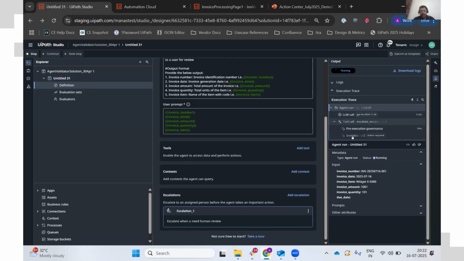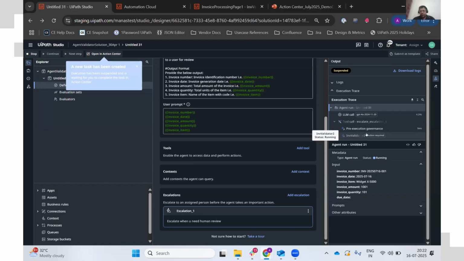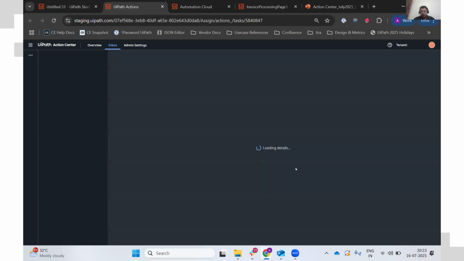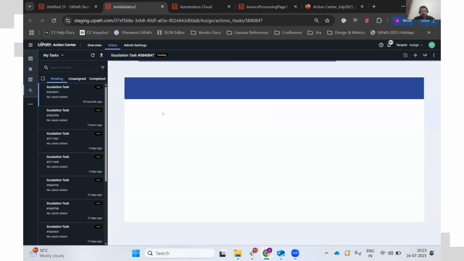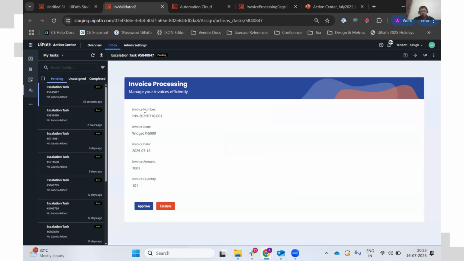Okay, so my task should get completed. And yeah, I got a pop-up that my task is ready. So I'll go to my task. Let me first show you Action Center so that you know what you will be able to expect in your Slack message as well as in your Outlook email. So no longer the hassle of logging into Action Center, going through all that loading, delay and stuff. You can just happily go to your Outlook email or Slack message. So in this escalation task, you will be seeing the form fields, which is this, and the data which I have passed are also coming properly.